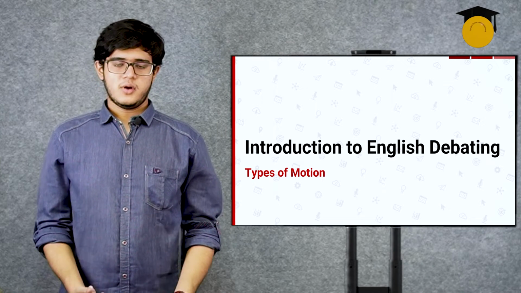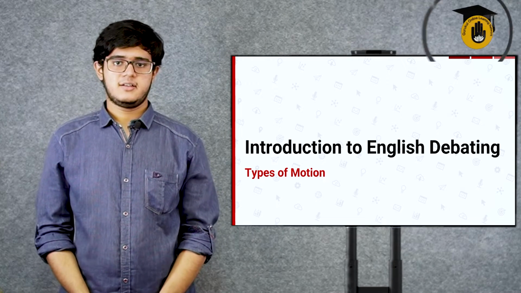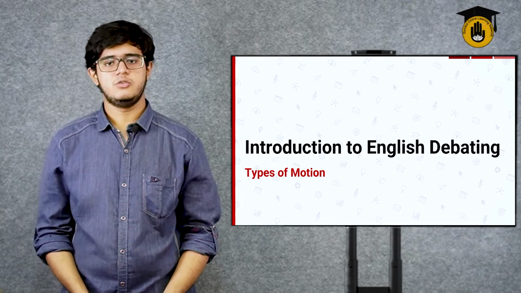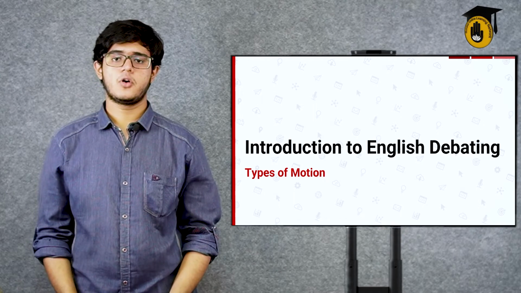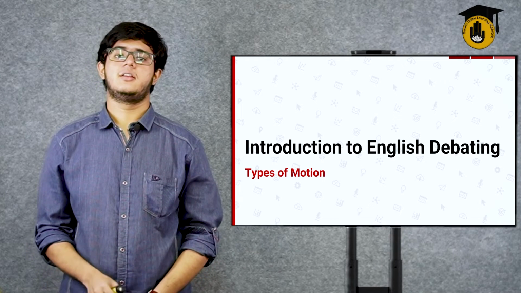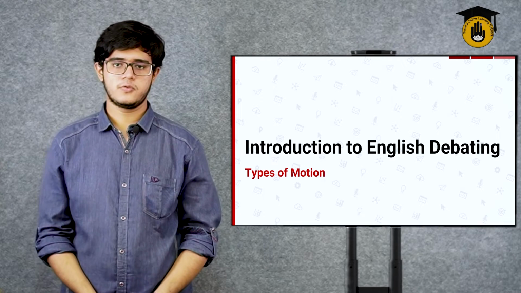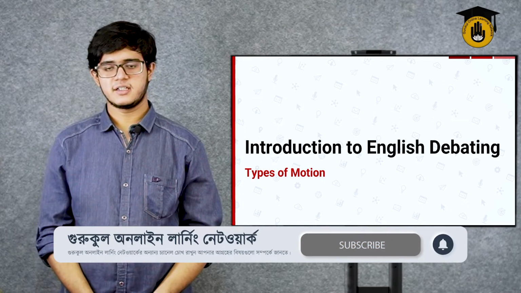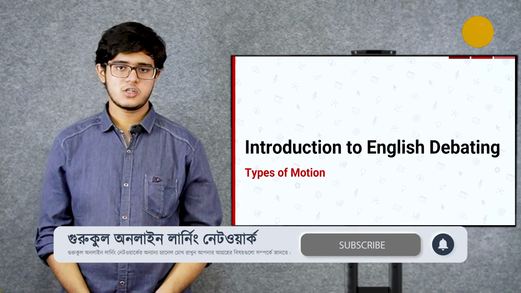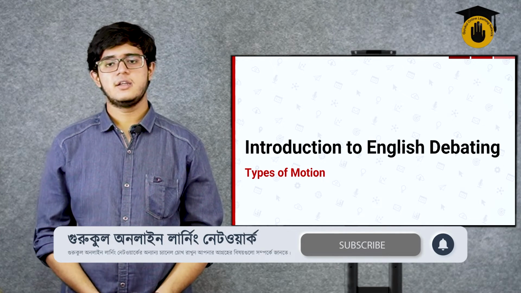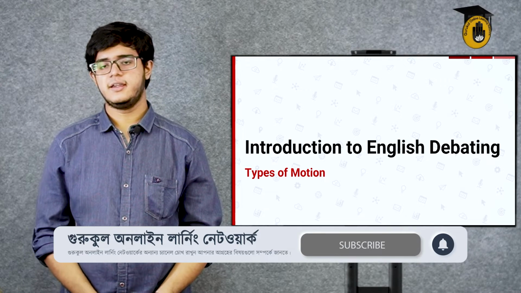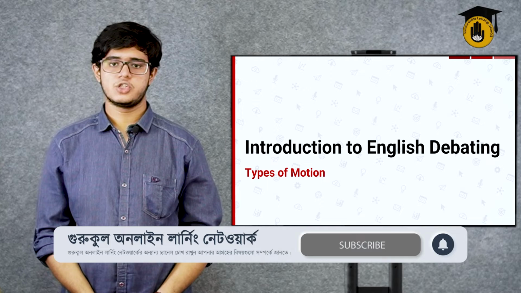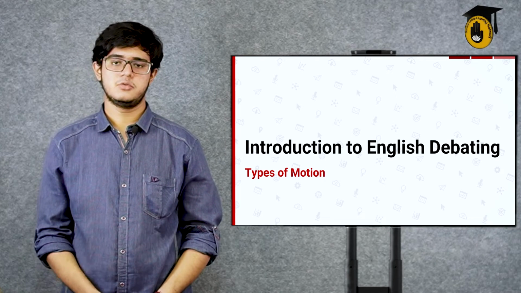Now, one thing to remember is that motions are very much varied. Motions are what you have to debate on. This is very important because in the end, the motions are what you're trying to prove. As the government, you're trying to prove why the motion presented is correct. And as the opposition, you're trying to prove why the motion presented is incorrect. So, depending on the types of motion, there will be multiple ways to debate.